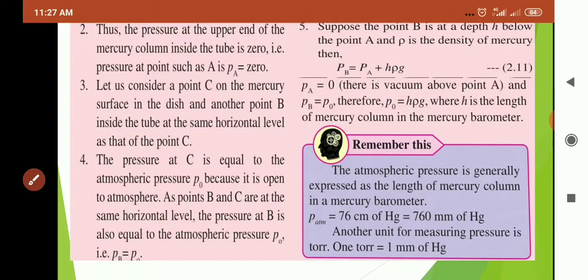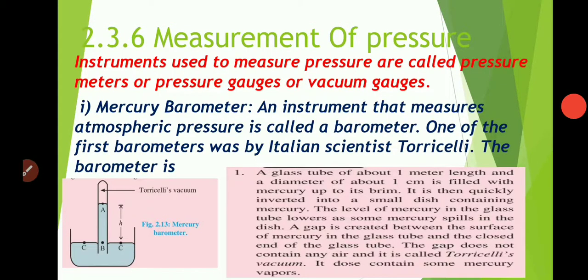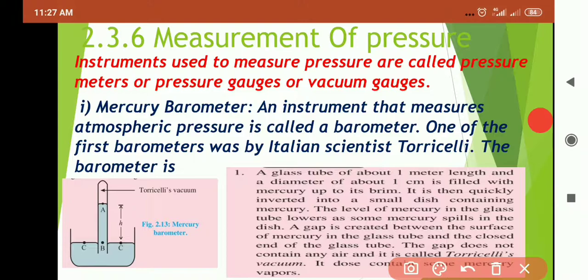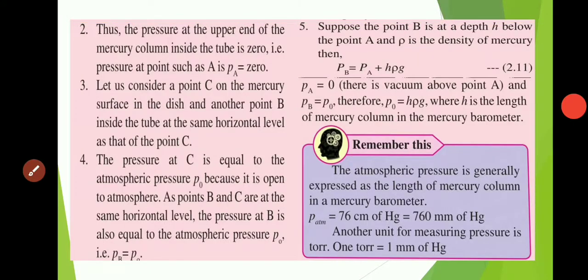We can see in the diagram the point B inside the tube and point C outside the tube, at the surface of the mercury which is in the container. All these points lie at the same level, so the pressures at B and C are equal.